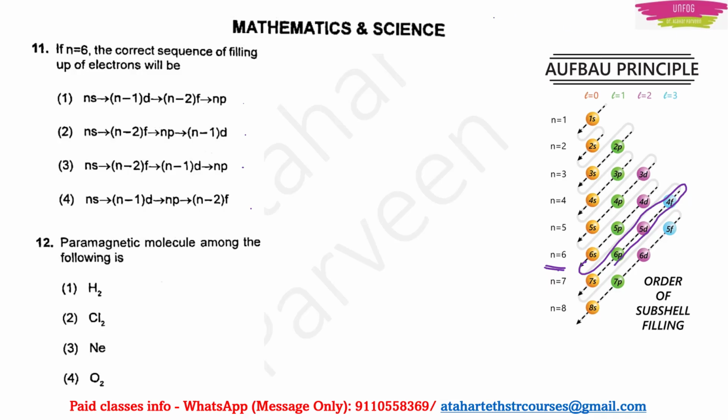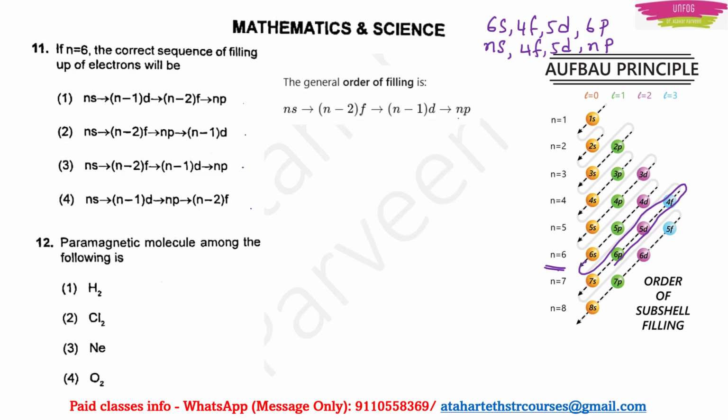So it is 6s, 4f, 5d, 6p, right? Now n is equal to 6, right? So ns, and n is equal to 6 here also, right? So np, then 4f, 5d. What is the situation here now? See, the general order of filling now is ns, then (n-2)f, then (n-1)d, then np.